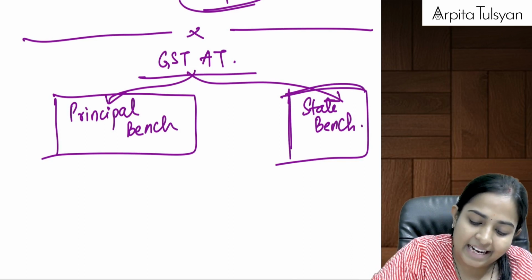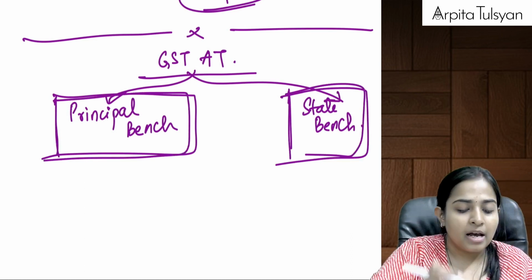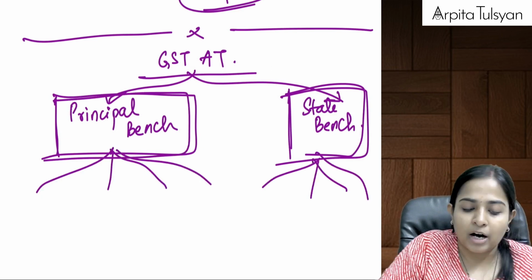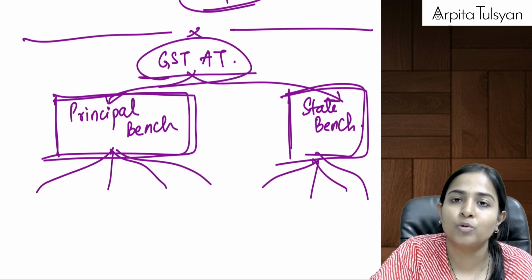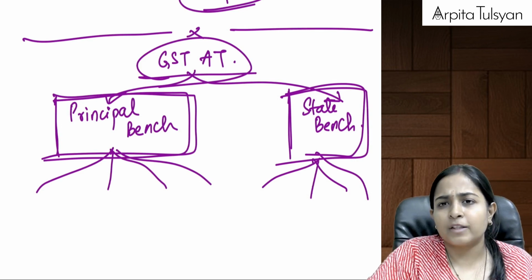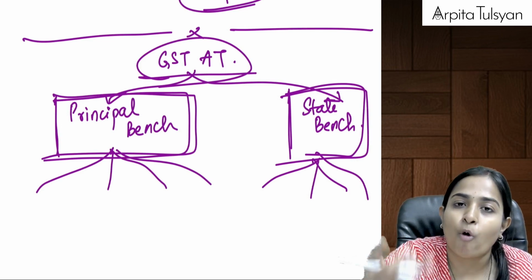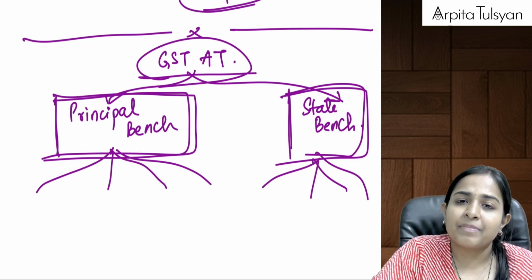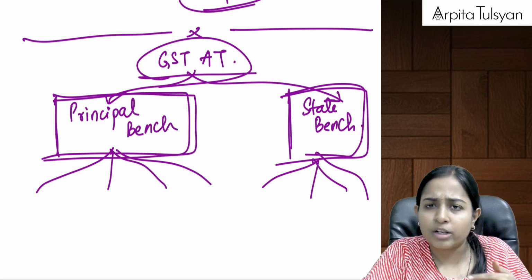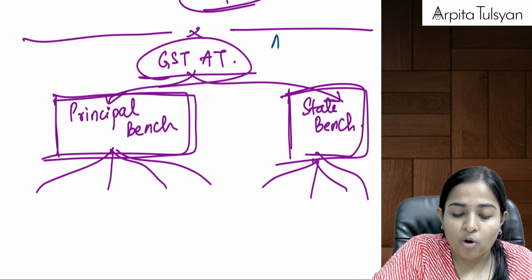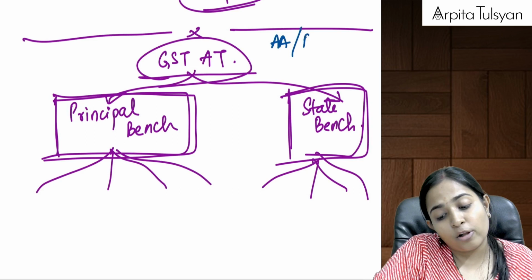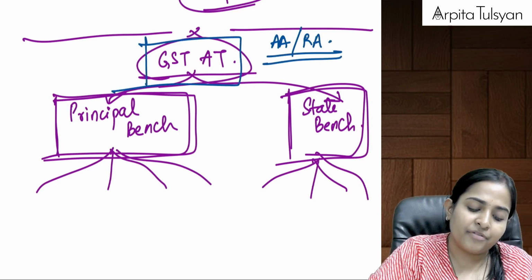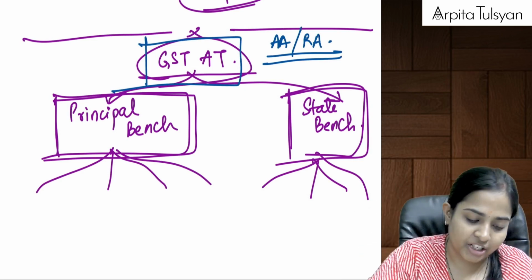This is state level bench. This is national level bench, principal bench. Now, there are going to be certain persons who are going to be forming part of these benches who are going to listen to the appeals. Before that, first doubt: why do we want GSTAT? Because can either the department or the taxpayer be aggrieved by the order passed by the AA? Or can they also be aggrieved by the order passed by the revisional authority? Yes, so for that purpose, we need a next level of authority, that is your GSTAT.